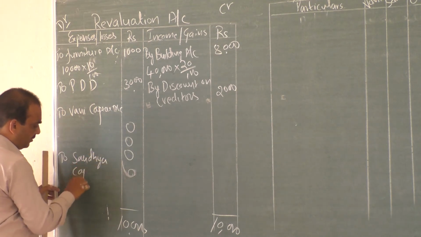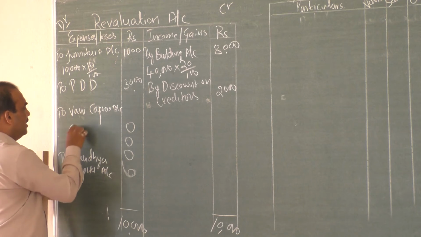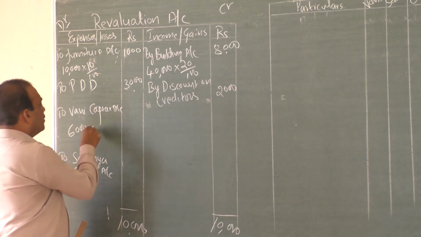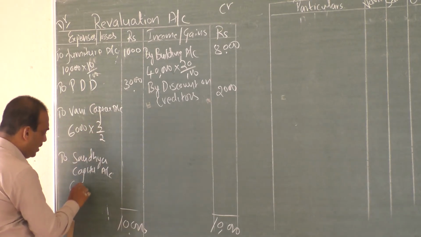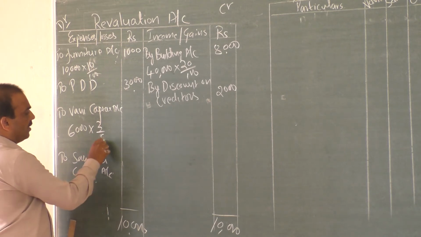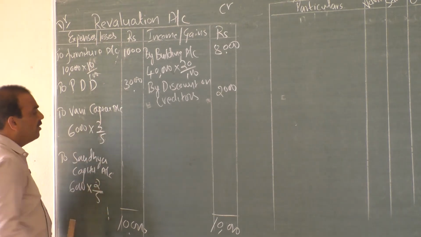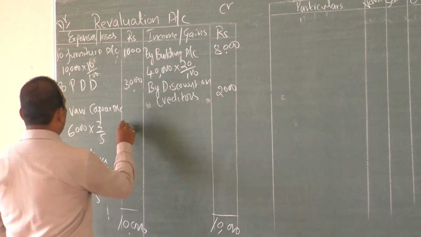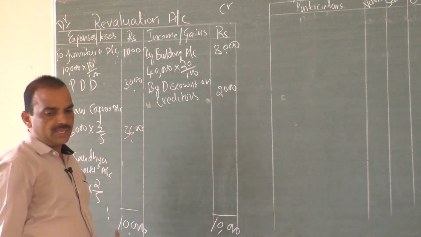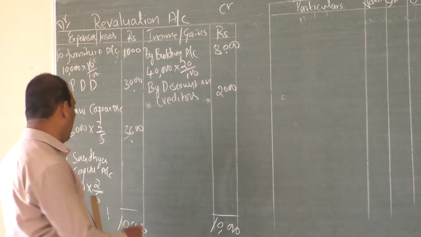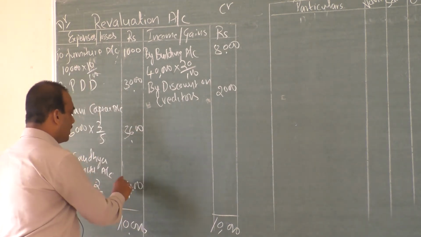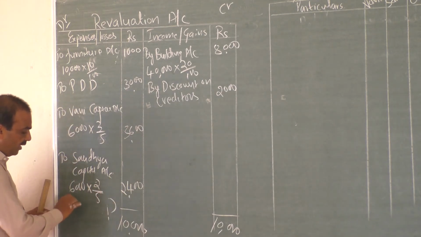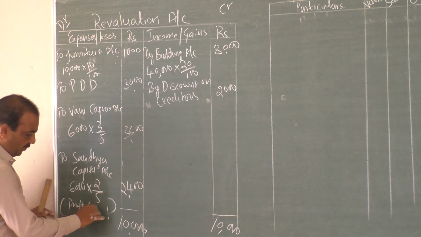Sandhya's capital account. See, the total profit of rupees 6,000 is shared in the old ratio. The old ratio is 3/5 and 2/5, that is 3:2. It should be distributed accordingly. Take a calculator and calculate: 3,600 to Vani and 2,400 to Sandhya. So the revaluation account is closed. For your better knowledge, write in bracket: profit transferred.